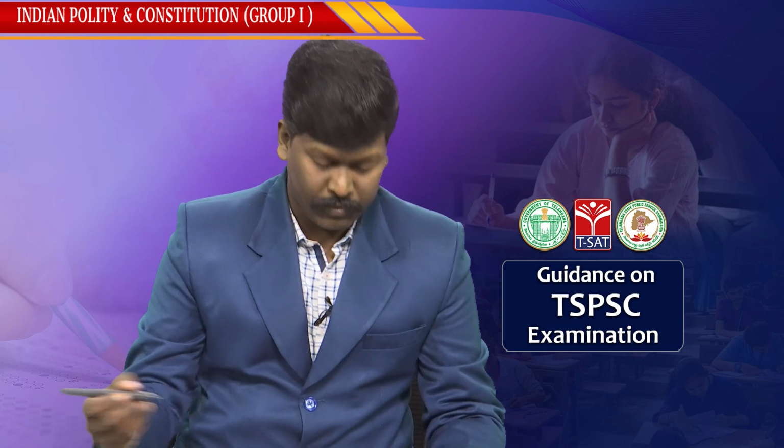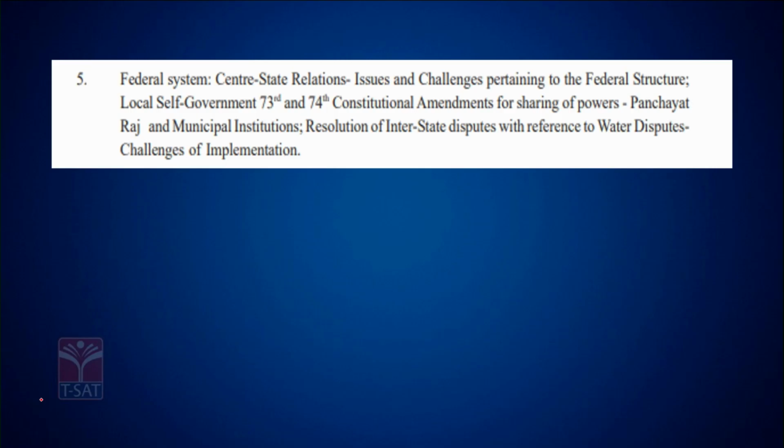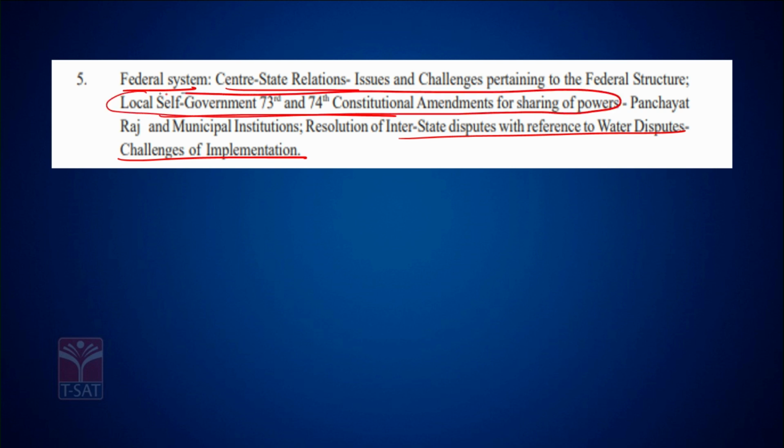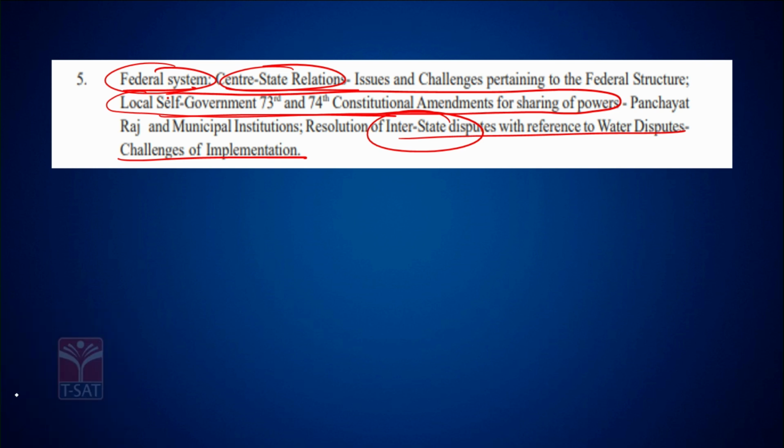Now, what are the topics in this chapter 5? Look at this: the federal system, center-state relations, local self-governance, water disputes, challenges of implementation. The local self-governance part we saw in the last class. Now let us concentrate on federal center-state relations, interstate disputes, etc. With respect to this topic, let us see the first question.